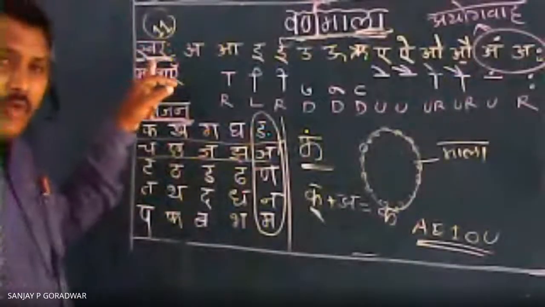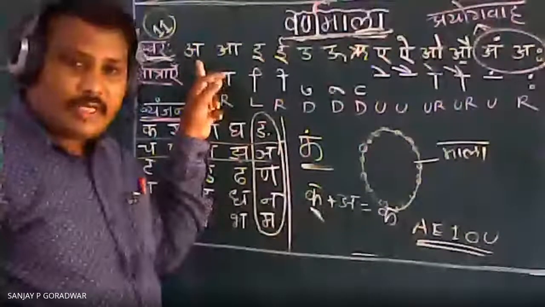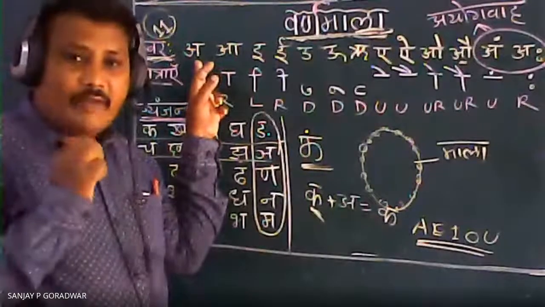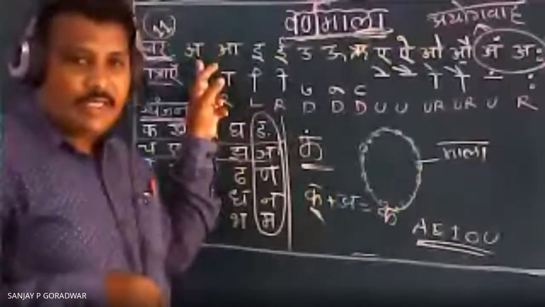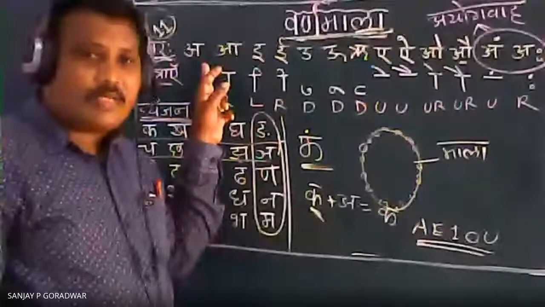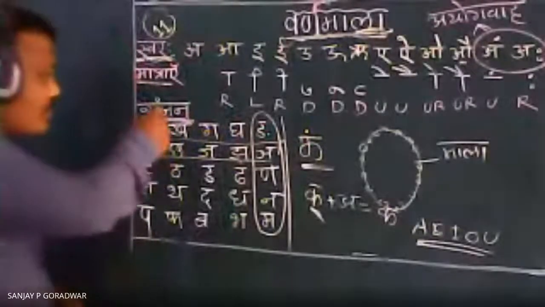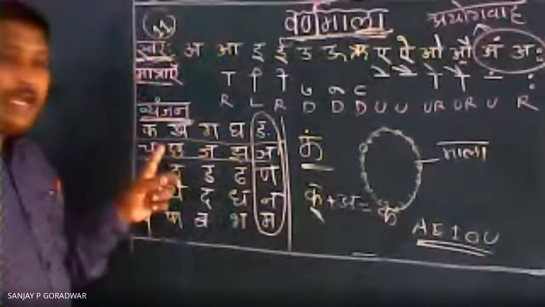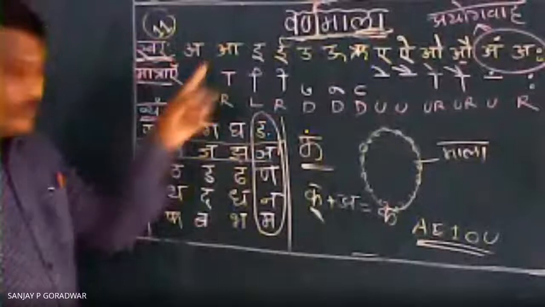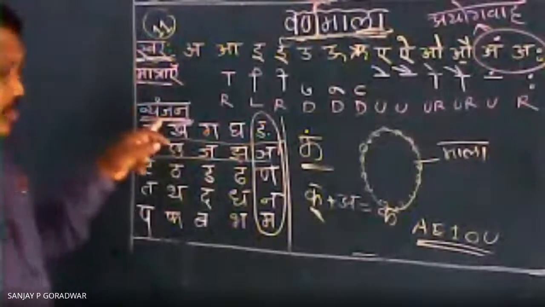So what is swar? What are vowels? When we pronounce these vowels freely, without touching anywhere, letters that can be pronounced easily, जो अक्षर बहुत ही सरलता से उच्चारण किया जाता है, उसे स्वर कहते हैं. And vyanjan, what is it? Vyanjan are the letters we pronounce with the help of vowels. That's why it is called vyanjan.